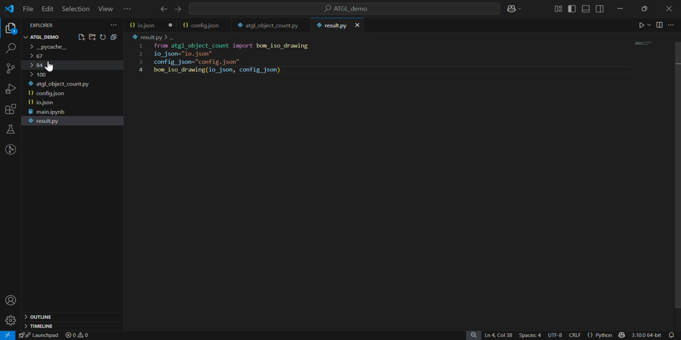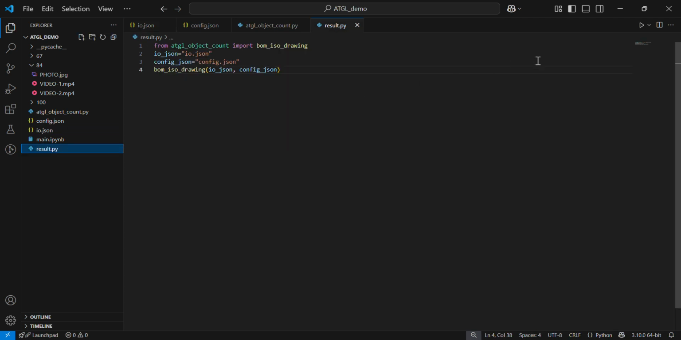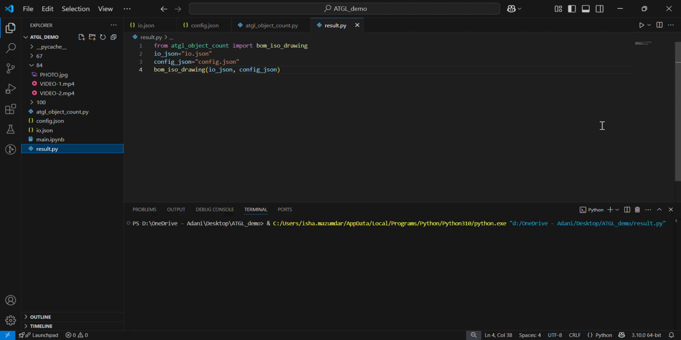So here are some of the flat samples. For demonstration purposes, allow me to take flat number 84. We just have to run this code. It will take around 2 to 3 minutes to execute. In the meantime, let me tell you about the objective of our project.